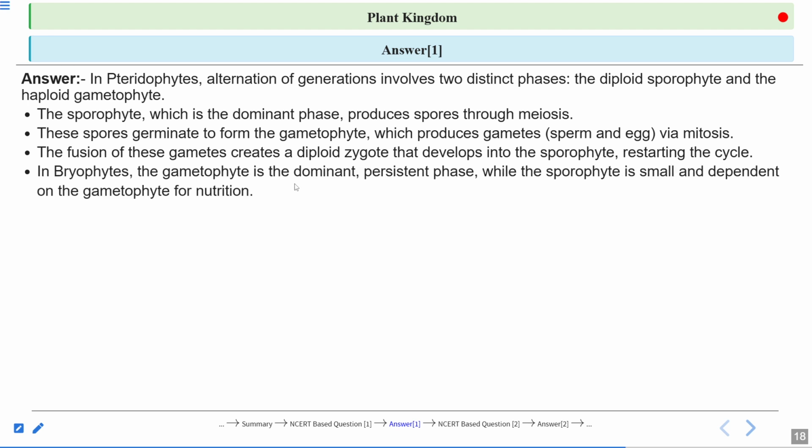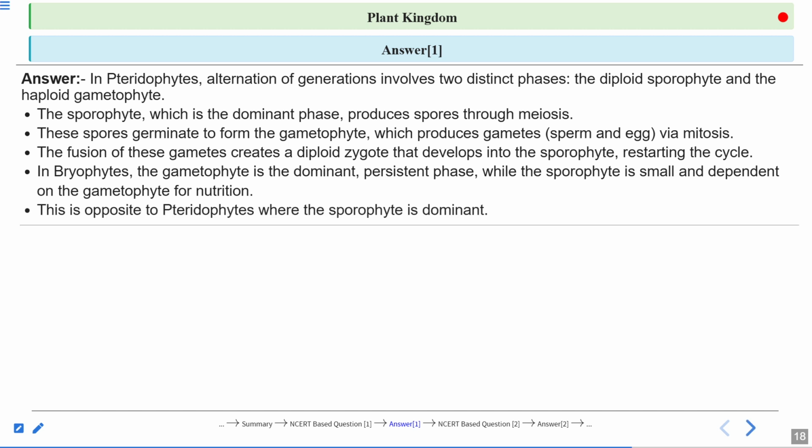In bryophytes, the gametophyte is the dominant phase, that is the persistent phase, while the sporophyte is small and dependent on the gametophyte. That is why in the case of bryophytes it is a haplontic life cycle. But in the case of pteridophytes, it is haplodiplontic, and both are independent. So this is opposite to pteridophytes, where the sporophyte is the dominant.